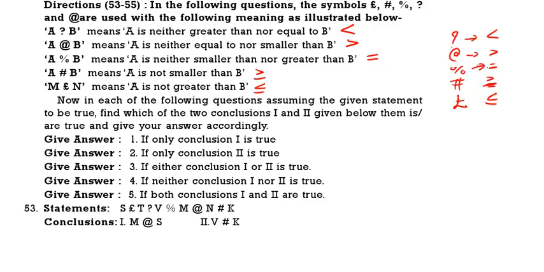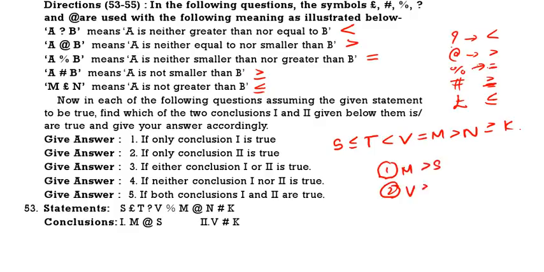Now based on this we should answer the questions. First one, S pound T, S less than or equal to T, T less than V, V is equal to M, M greater than N, N greater than or equal to K. First conclusion, M at for S, M greater than S. Second, V greater than or equal to K. Now S to M has a less than symbol, so this one definitely follows. V to K only greater than follows, greater than or equal to does not follow. So first one follows, second one does not follow.